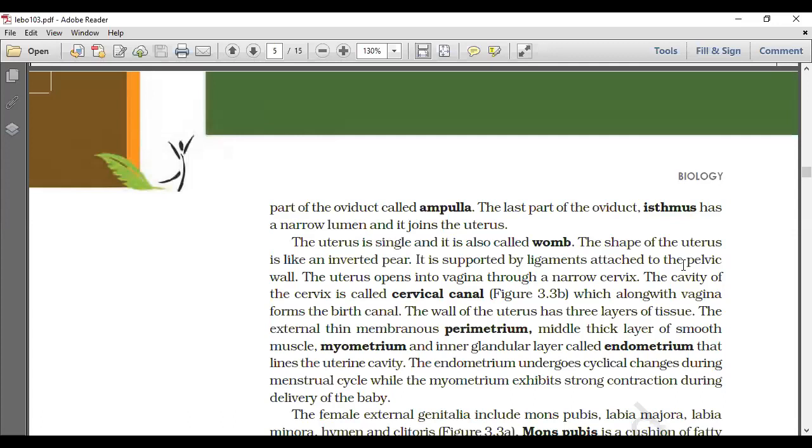Okay, the uterus is single and it is also called the womb. It's going to be a question. The shape of the uterus is like an inverted pear. It is supported by ligaments attached to the pelvic wall, technically called the mesometrium. The uterus opens into the vagina through a narrow cervix.